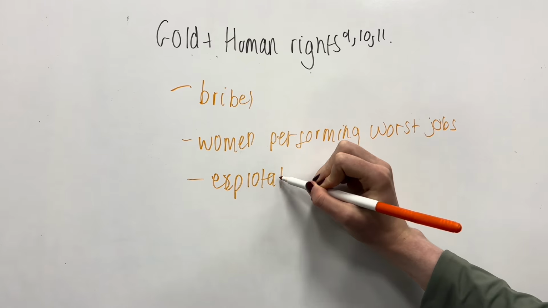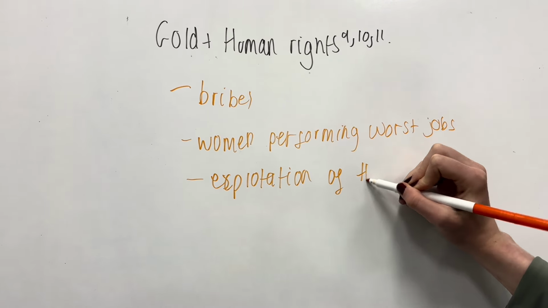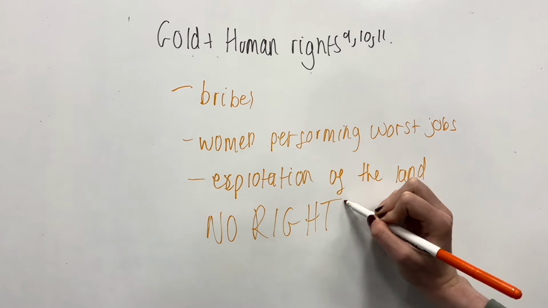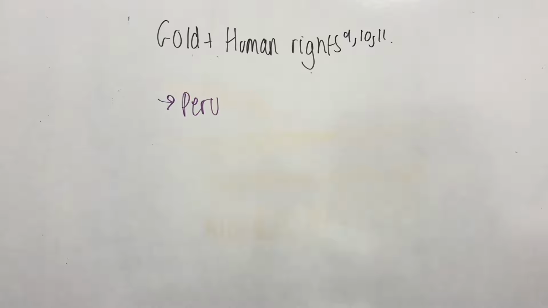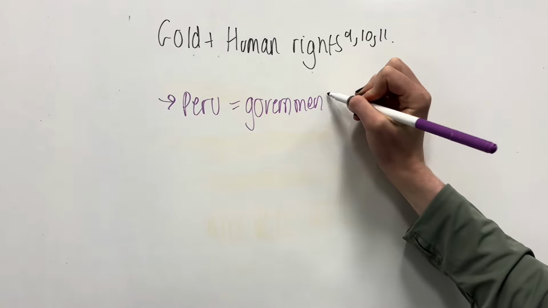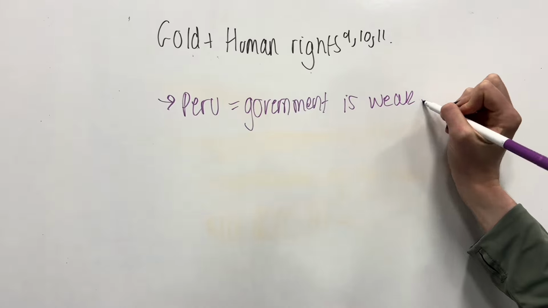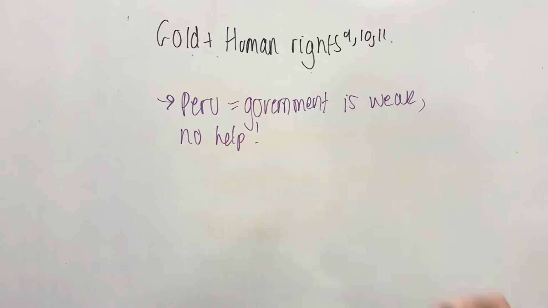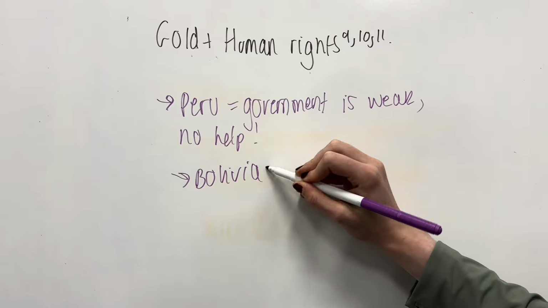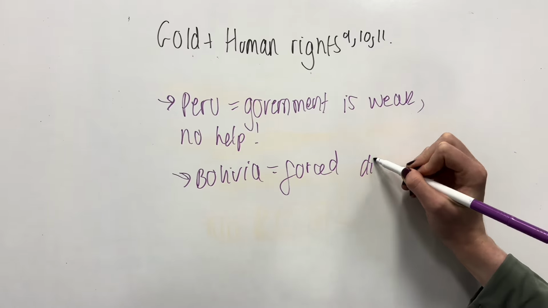International mining companies and governments abuse residents for land exploitation. Much of the government and the tribes are taking bribes. Lots of the indigenous people have no rights over this. In Peru, many conflicts between the miners and the indigenous people are due to the overexploitation of gold or payments of royalties, and the government is weak and cannot help. In Bolivia, there has been much forced displacement and much organised crime, including trafficking.